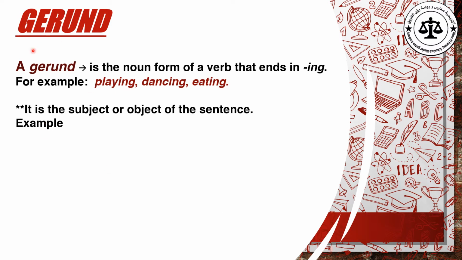And you have to know that a gerund can be used as a subject or an object. Look at these two examples. Cooking is my favorite hobby. Cooking is a gerund, and here the gerund is a subject. إذا الجرند ممكن يجي عندي subject or object. In the first example it came as a subject. Cooking الطبخ is my favorite hobby.